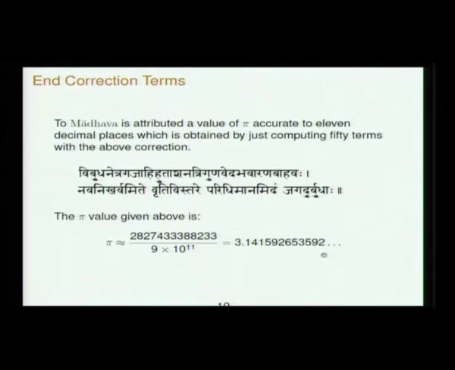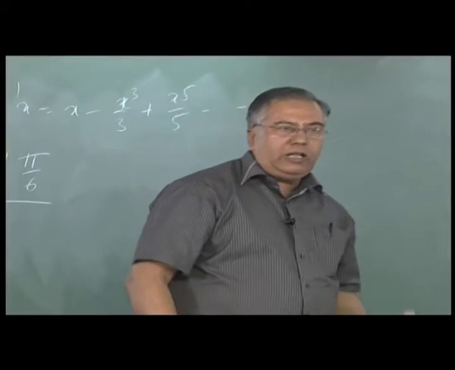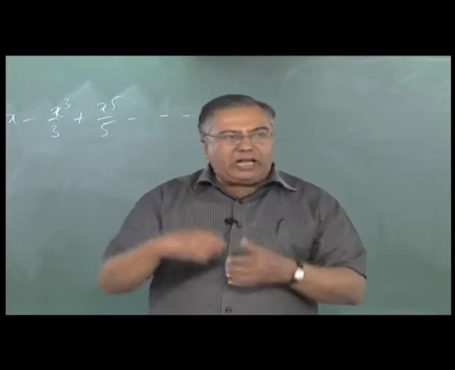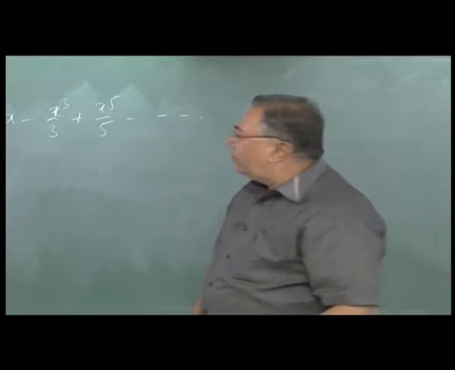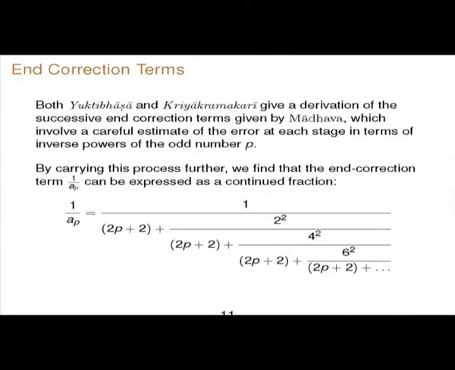So this value of pi, accurate up to 11 decimal places, was given by Madhava. Now both Yukti Bhasha and Kriya Kramakari not only give the end correction term, they also tell you the derivation of that. They will give you an argument by which this p plus 1 by 2 by p plus 1 squared plus 1, or the more accurate correction of Madhava, were obtained.